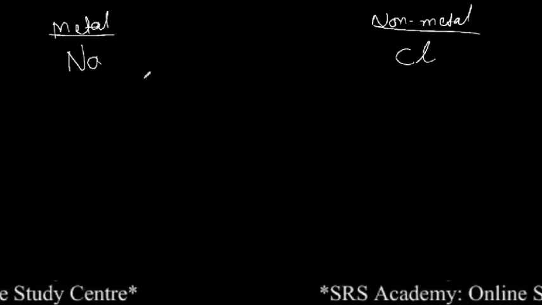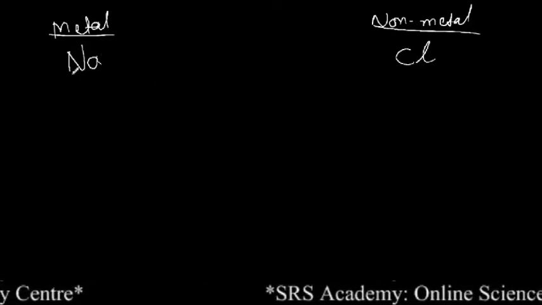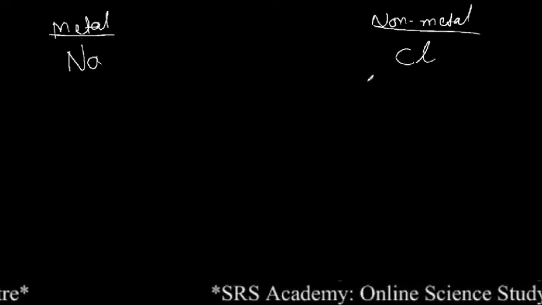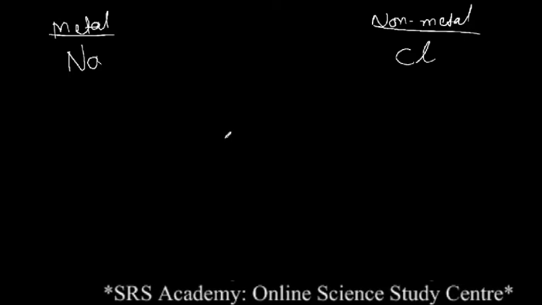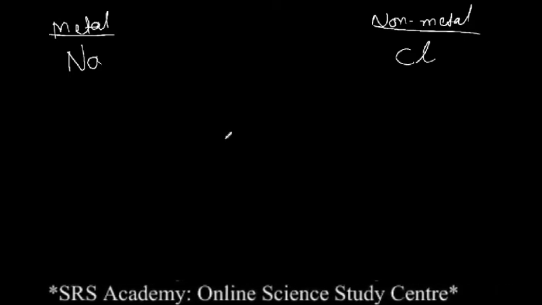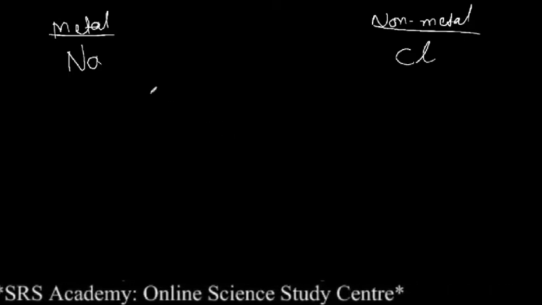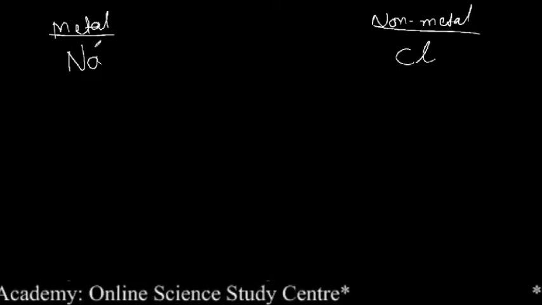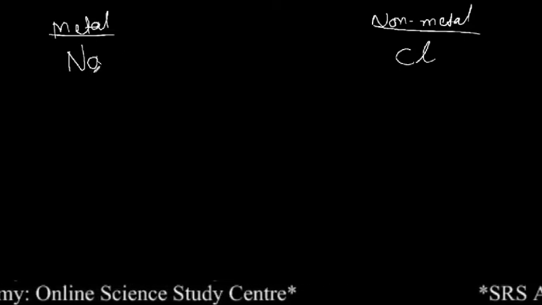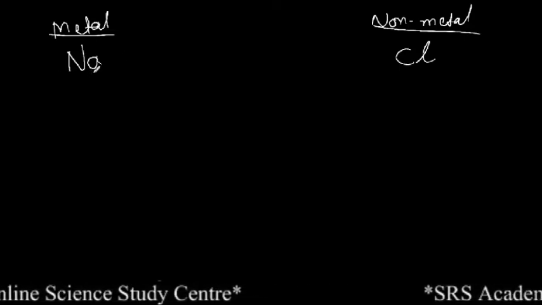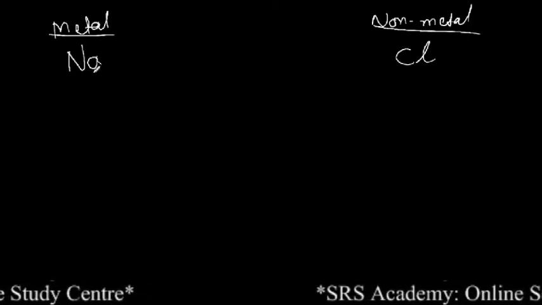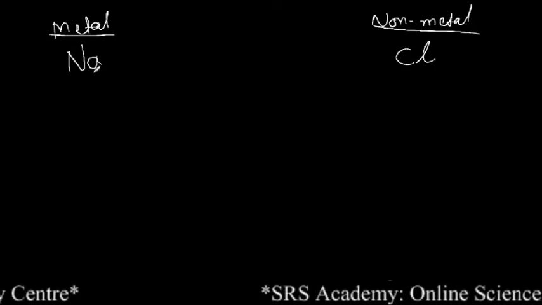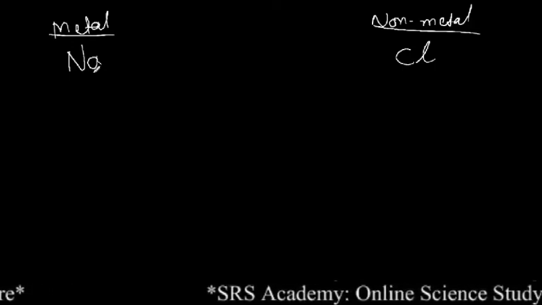Keep it in mind, whatever elements we are taking here, they are neutral in nature. You know why? Because in your previous class you have studied that even though the atom contains charged particles, that is positively charged protons and negatively charged electrons, the atoms are neutral in state.